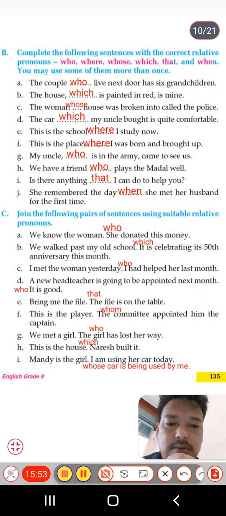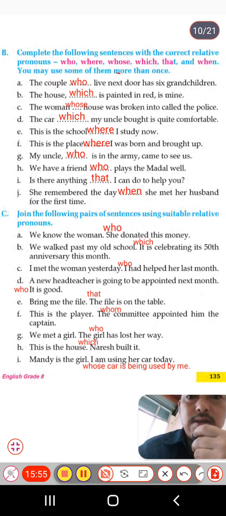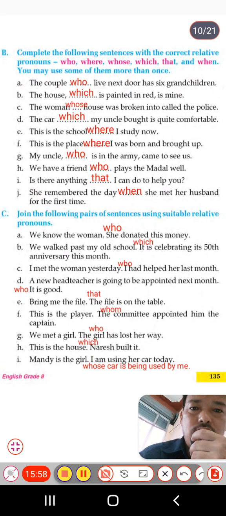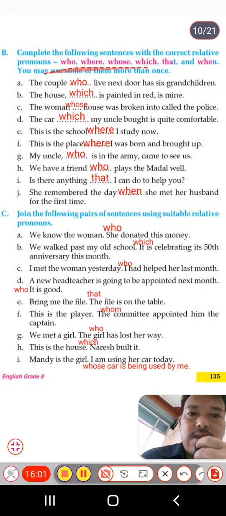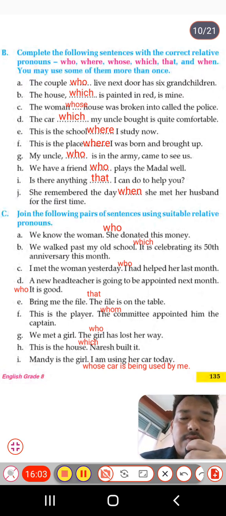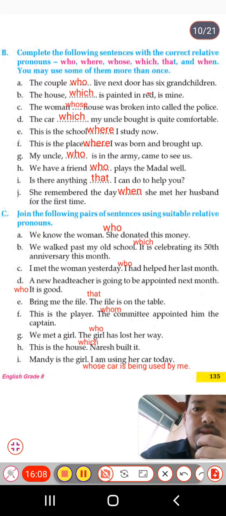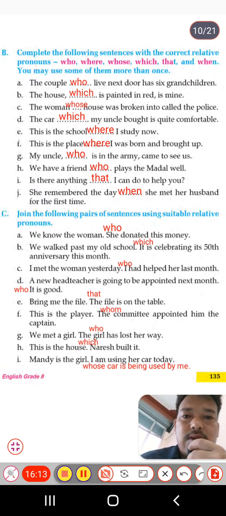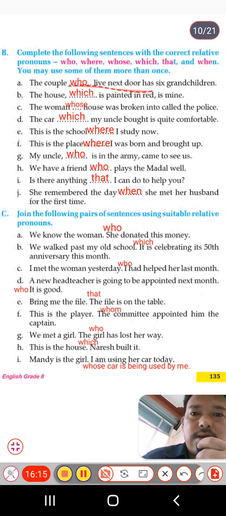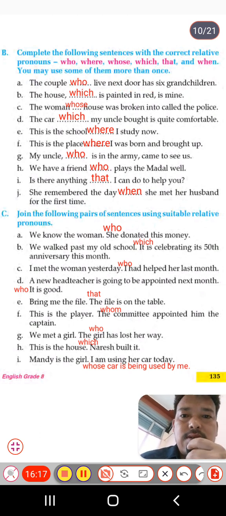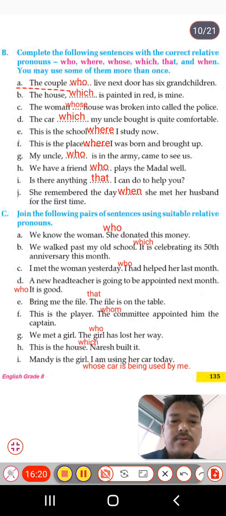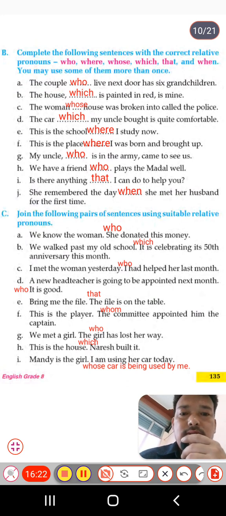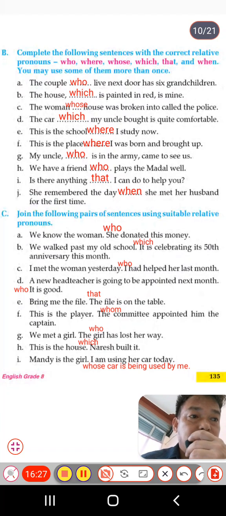So here I have solved exercise B, students, by using all these relative pronouns: who, whose, which, that, where and when. All these are relative pronouns. These are used to join two sentences to make a single sentence. Here is one: the couple who live next door has 16 grandchildren. Here the couple are the person, so with that we use the relative pronoun who.